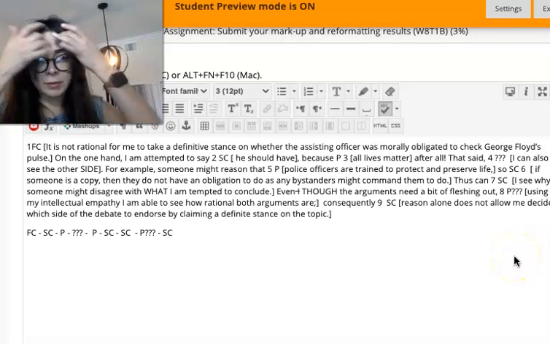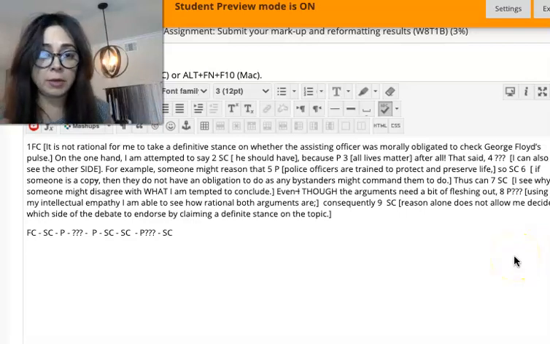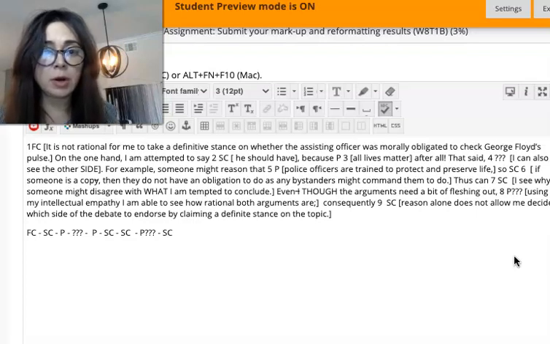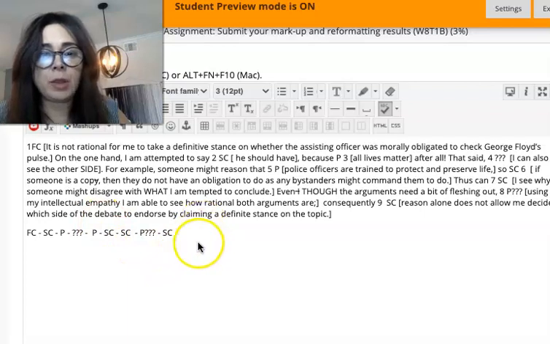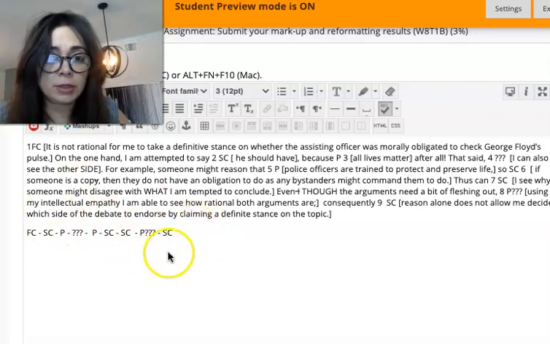And just in case I haven't mentioned it yet, don't forget that you can get extra credit by using the same subheadings that you used last time to mark each part of your response. I'm not going to go over that again. You should know what those are. I'm not going to do it here just to save time.